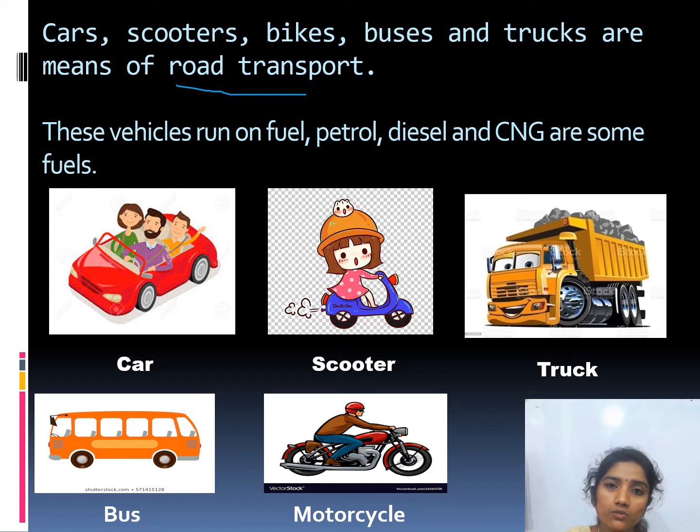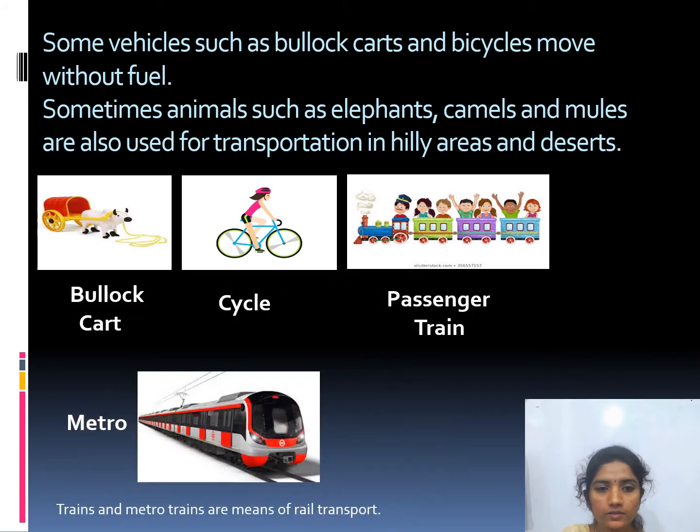How do these vehicles run? These vehicles run on fuel. Petrol, diesel and CNG are some fuels. How do all these vehicles run? These vehicles run on fuel. Petrol, diesel and CNG are some of the fuels.